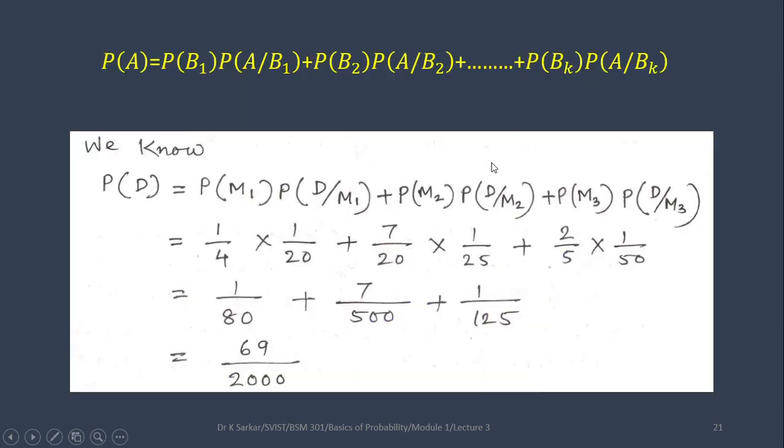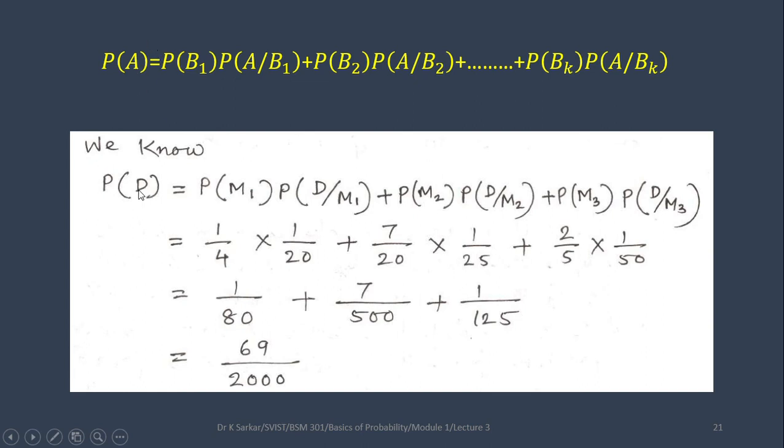Okay. Now take the law of total probability and find the probability of a defective bolt.